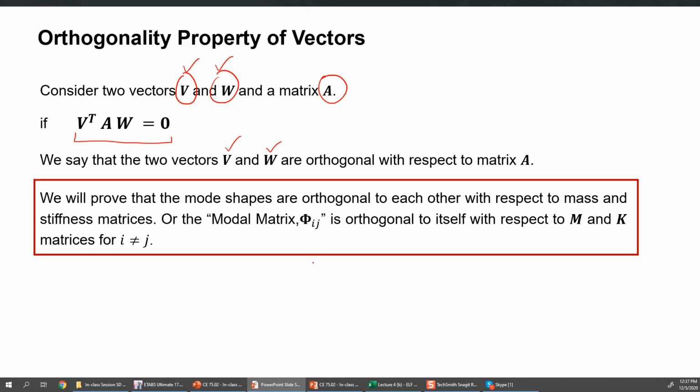So now we will prove that the mode shapes are also orthogonal to each other with respect to both the mass matrix as well as the stiffness matrix.